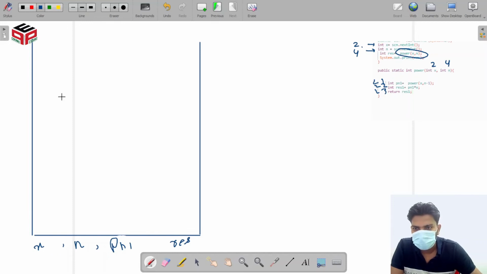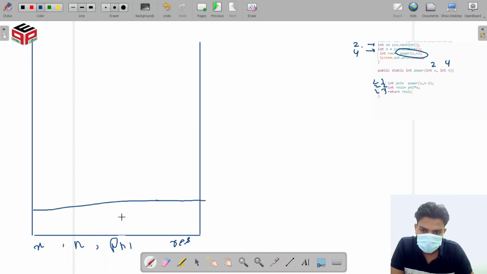Okay, so initially what is our x? Initially x is 2, because we pass x as 2, and n is 4. And what is pn1? Initially our pn1 will not have a value. So initially our x is 2 and our n is equal to 4. When line number 1 will run,